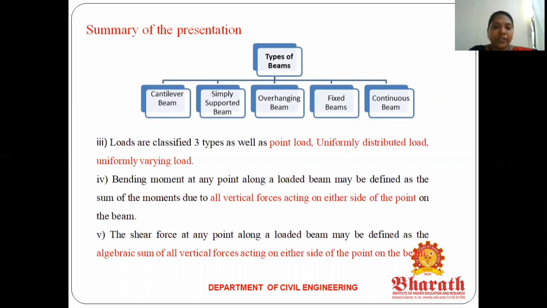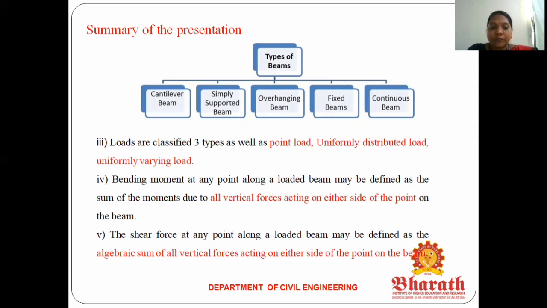Okay. The next one we discuss is the classification of load. We classify loads into 3 categories. One is a point load. The second one is a uniformly distributed load. The third one is a uniformly varying load. These loads are classified depending on the external forces. Okay, a point load is a load acting at a particular point. The second one is a uniformly distributed load, where the load is acting uniformly distributed. The third one, a uniformly varying load, is where the load varies uniformly.